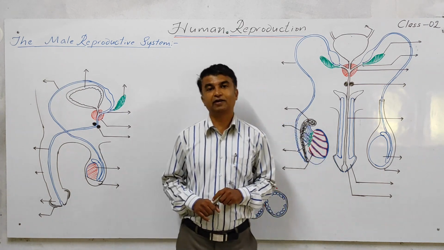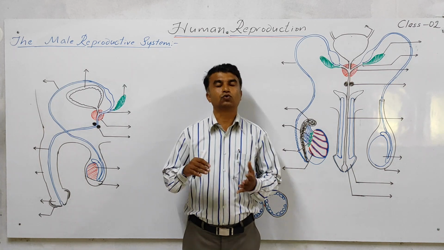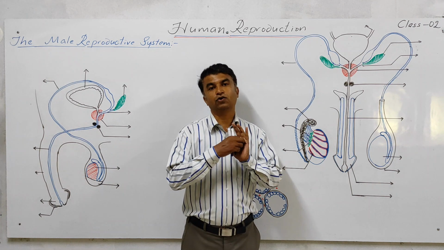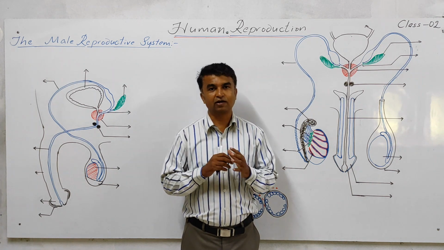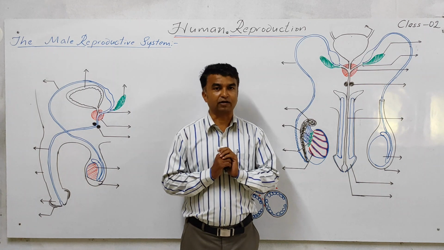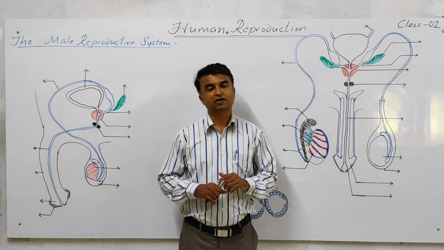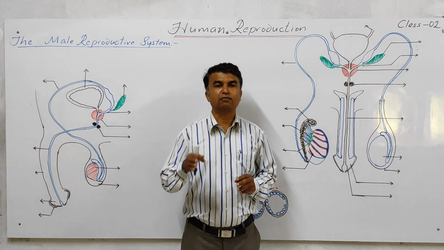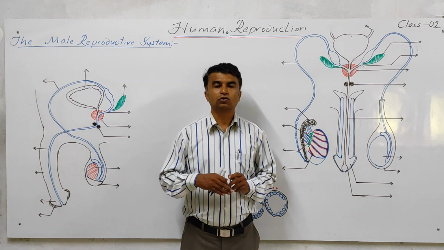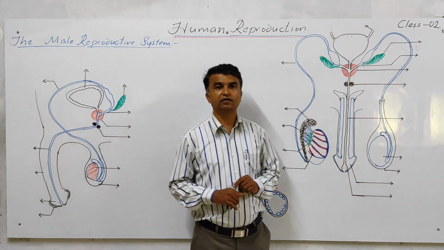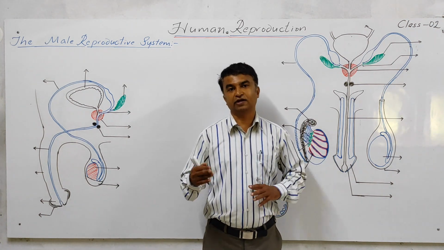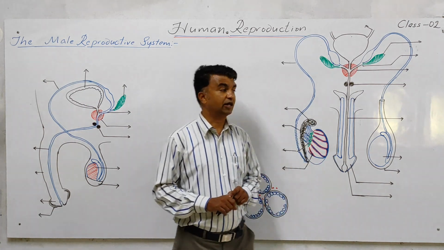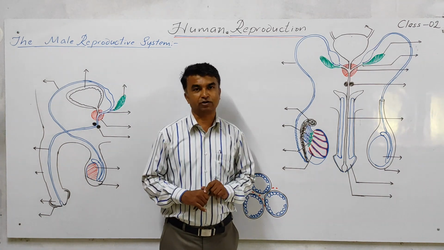That zygote undergoes repeated mitotic division and turns into morula and blastocyst. That blastocyst will undergo attachment to the endometrium layer of the uterus, and that process is called implantation. From that point onwards, the pregnancy starts, means the gestation period starts. That is almost 9 months, 9 days. Clear? After completing this gestation period, the baby is ready to come outside. Giving birth is called parturition. All these events take place only after attainment of sexual maturity.